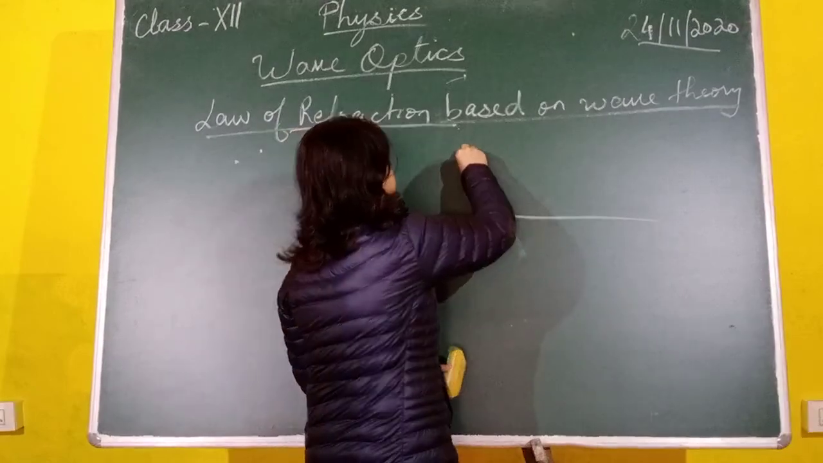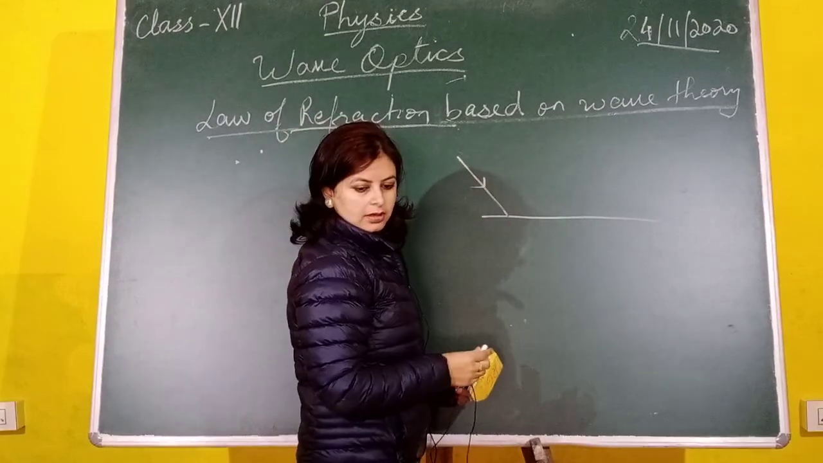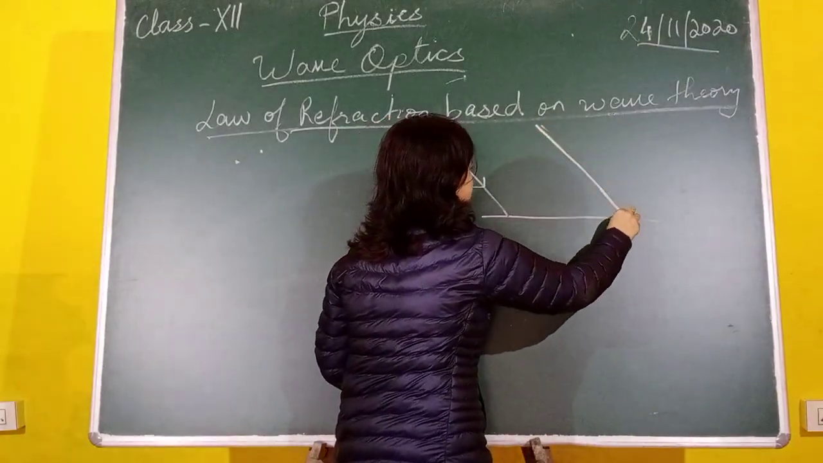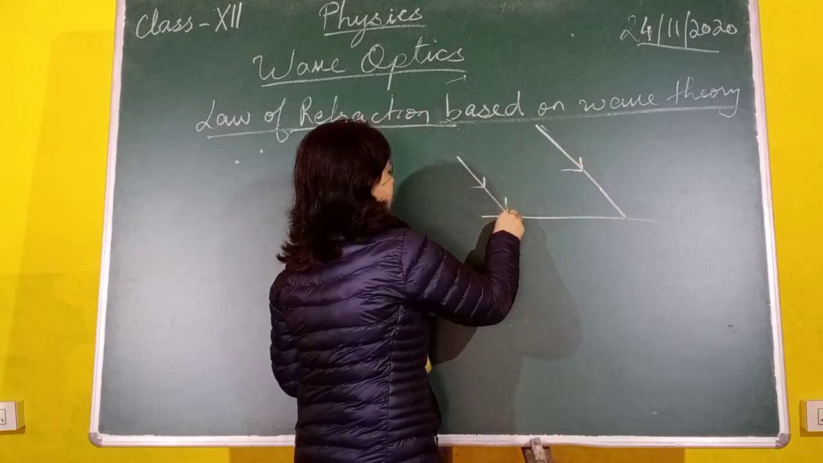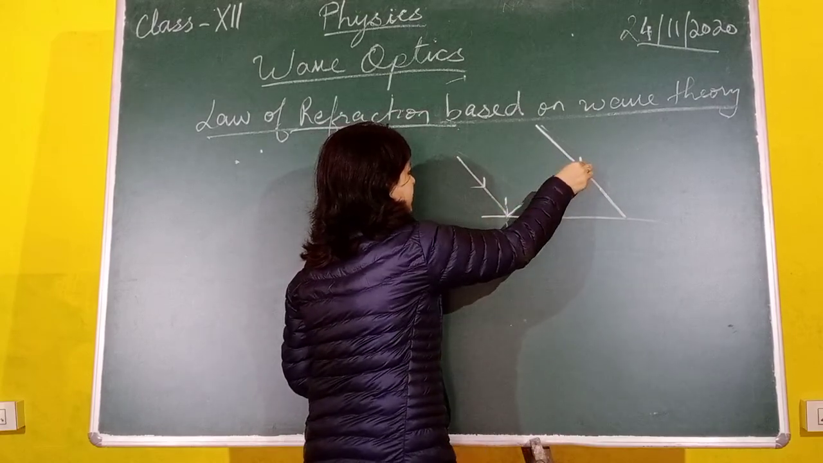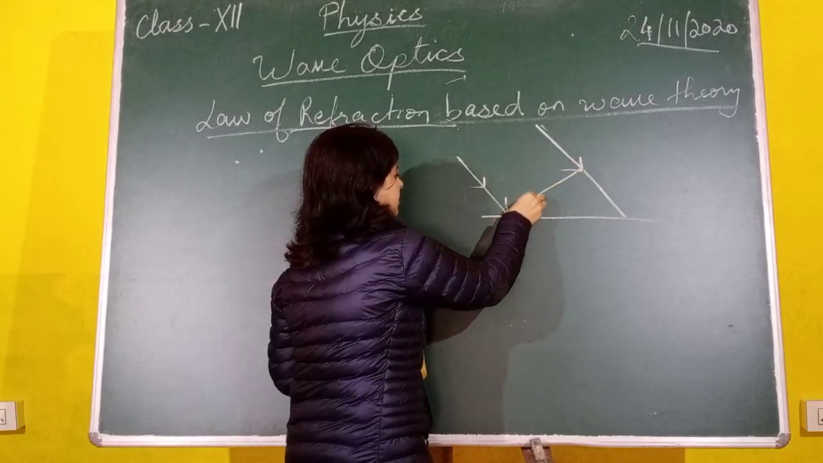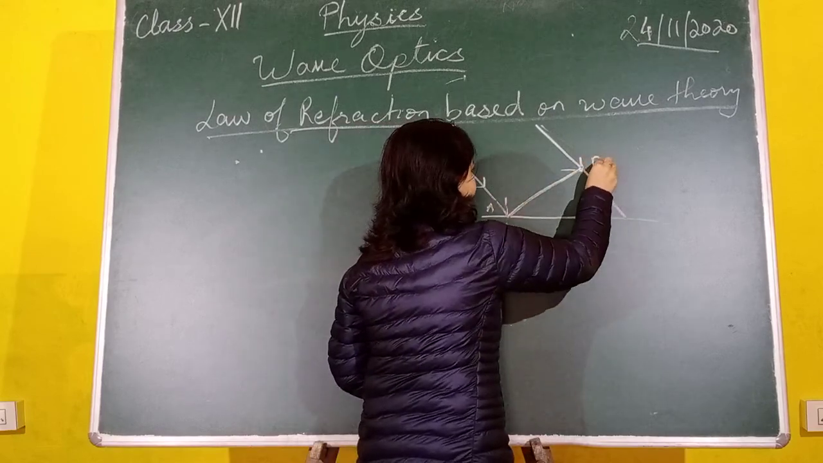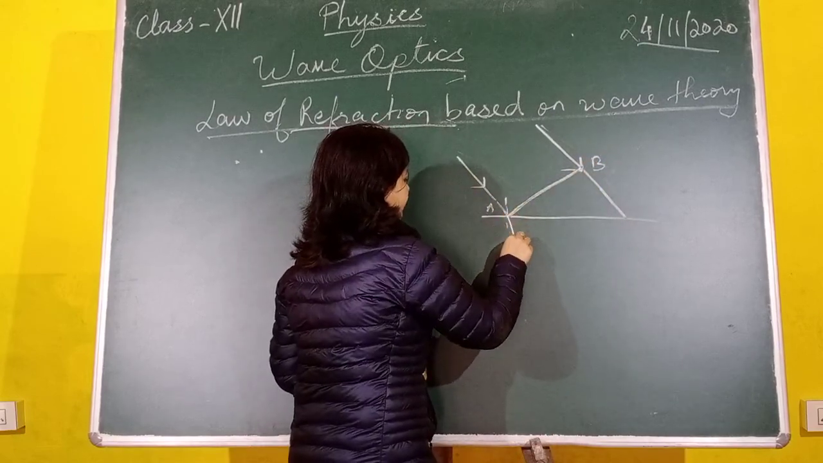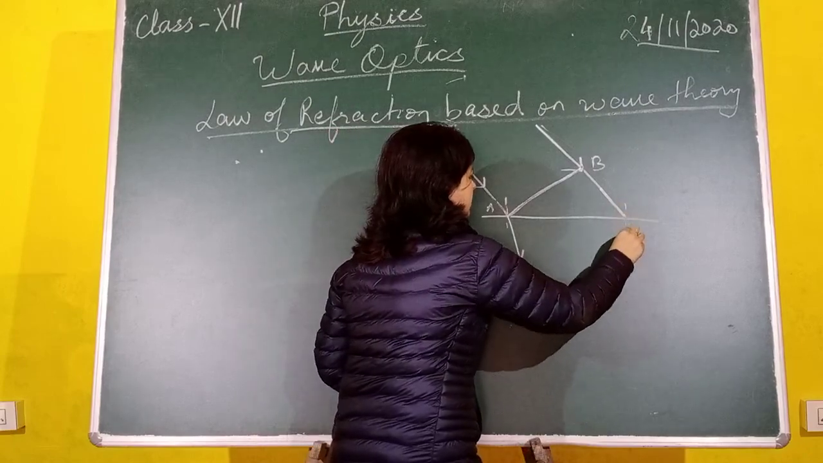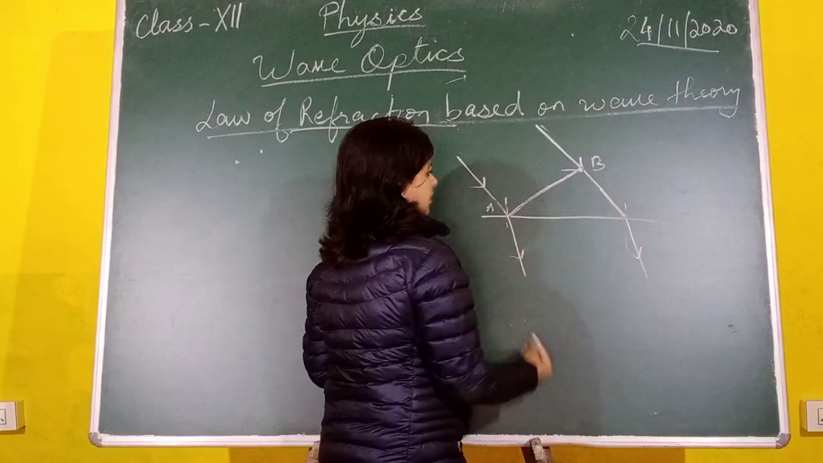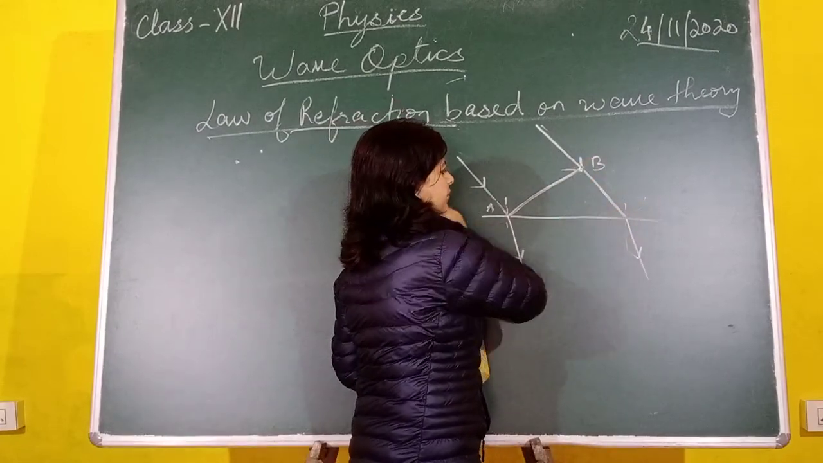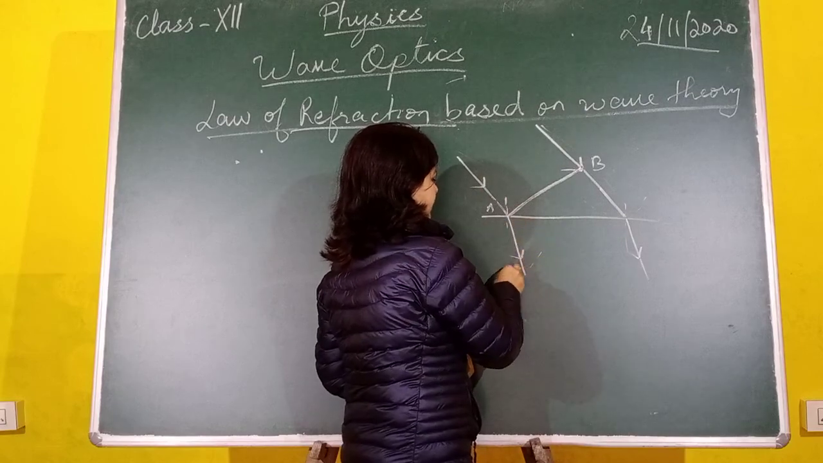This is the incident ray. Another ray is incident on it. Now we will draw the incident wavefront, which will be perpendicular to them. The incident wavefront is named A, B. Now they will refract like this. From B we can draw a secondary wavelet, and from A also we can draw a secondary wavelet.